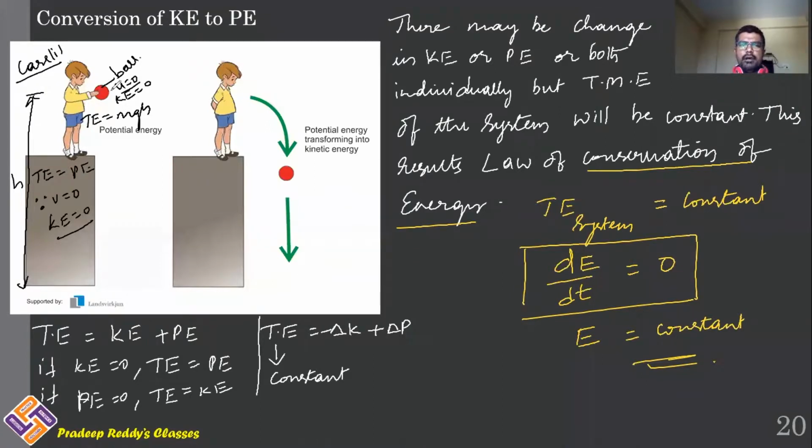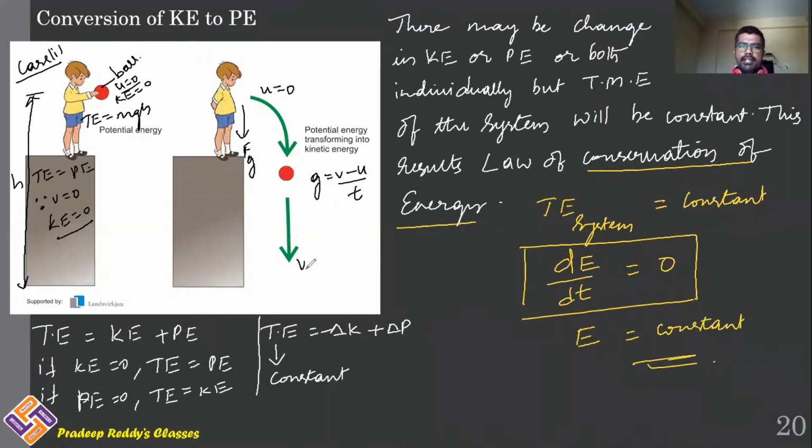Now you are leaving this object. You need not throw it, you just leave the object, and it falls down. Initially, even though its velocity is equal to 0, because gravitational force is acting in the downward direction, the body is continuously gaining velocity, which results in some acceleration g, which is v minus u divided by t.